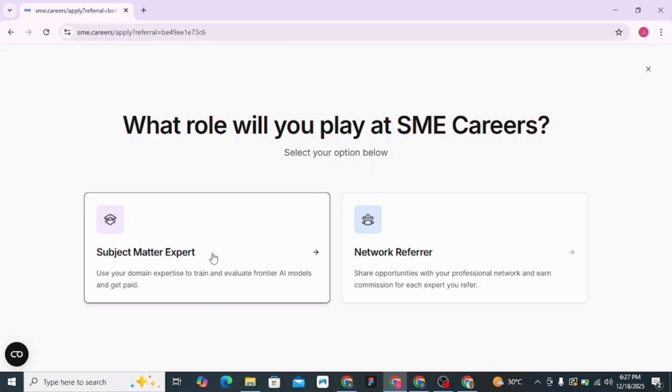If you click on the subject matter expert, it means you want to apply as a domain expert in a particular field. However, if you click on the network referrer, it means you want to apply as someone who would promote the website strictly on the basis of earning rewards from the applications of people to the platform.